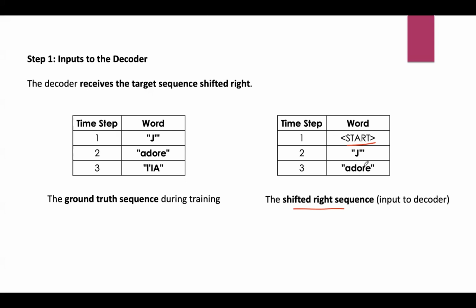So the decoder must generate the translation one word at a time. During training, we feed the decoder the correct words from the previous steps to improve the learning part. We also need to ensure causal attention here because it prevents the decoder from seeing future words before predicting them. So the process is: first the decoder takes the shifted sequence as input, then it predicts the next word at each time step. The model's predictions are compared with the ground truth sequence to compute the loss, and the model learns from the mistakes and updates weights accordingly.